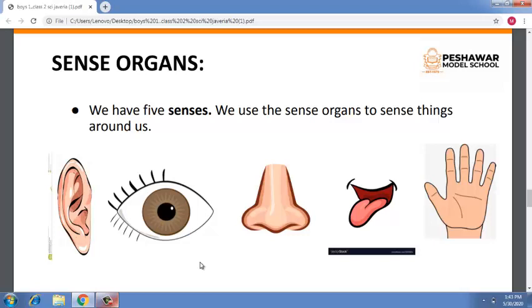The third sense organ is the nose. It is the sense of smell. The organ which we use for smell is the nose.